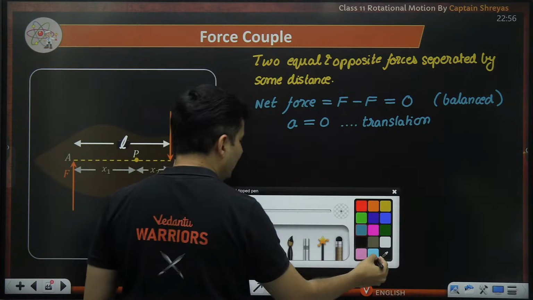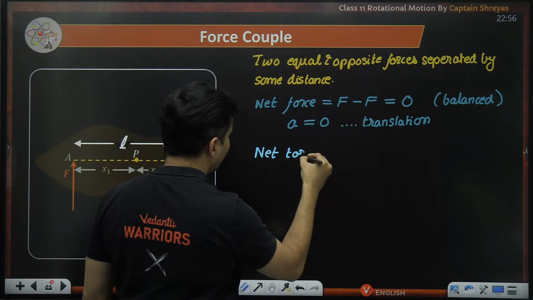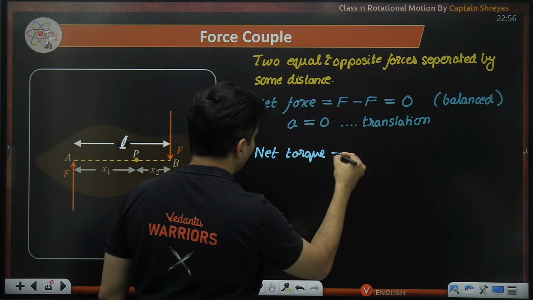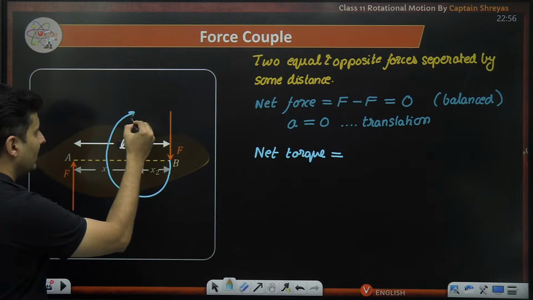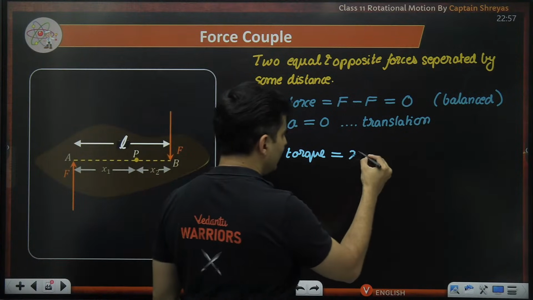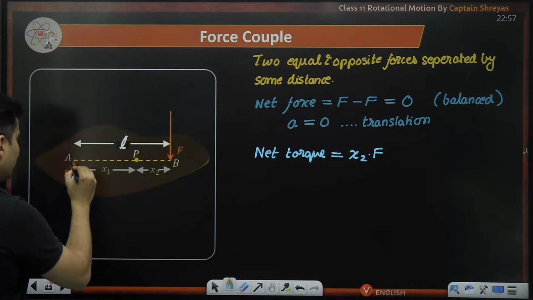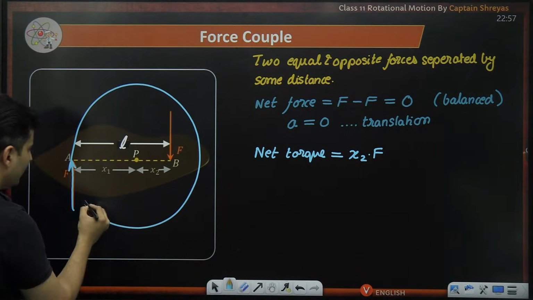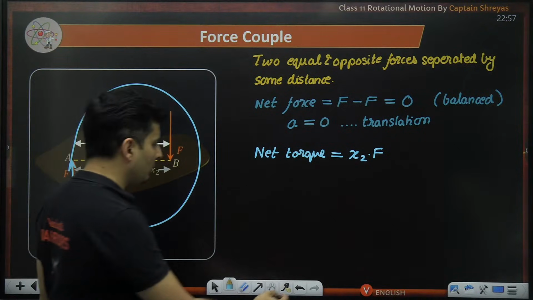So if somebody tries to calculate what is the net torque on it, then this force will create a torque like this at a distance of x2. So I can say it is x2 multiplied by F. This force will also create same direction torque at a distance of x1 from this particular point.